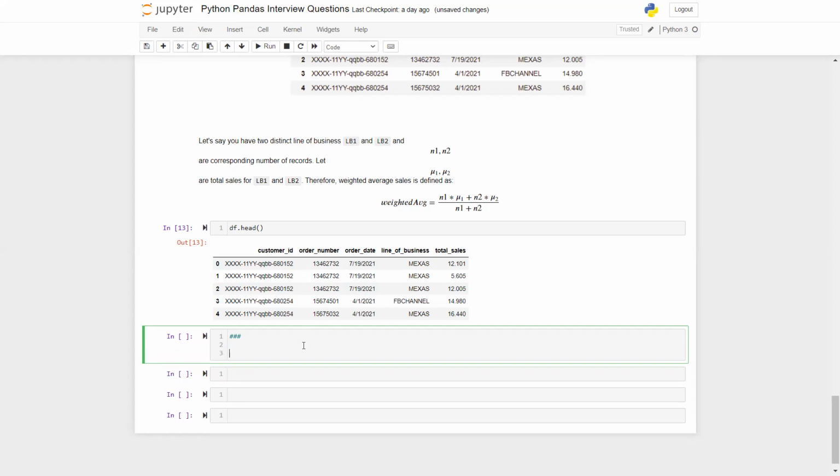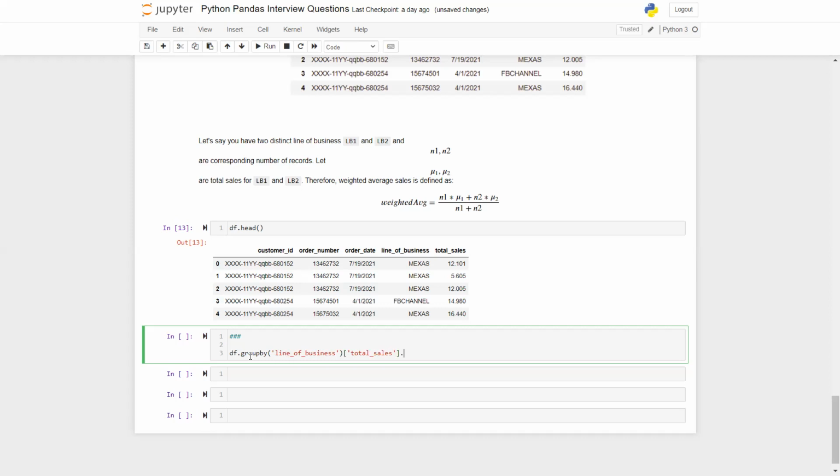So what I'm going to do is, that's my data. For us right now, the important columns are line of business and total sales for this particular problem. I'm not focusing too much on the other columns, but for the next problem, we may take them up. So df dot group by, on what do you want to compute the group aggregate level sum? I want to do it on line of business level. There it is. Group by this, and on which column do you want to do this computation? I want to do it on the total sales column.